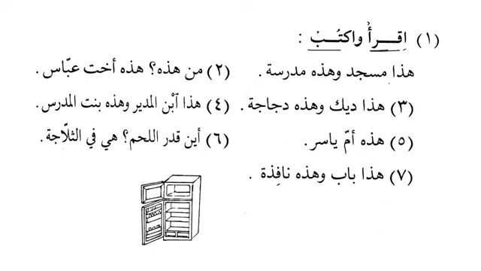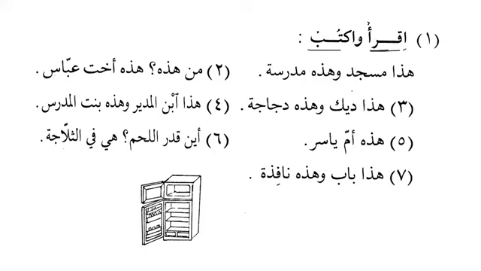All right, here we have hadha masjidun wa hadhihi madrasatun. This is a masjid and this is a school. I have a question. Why do I say hadha masjidun? Can I say hadha masjidan or hadha masjidin? Is it possible to say that?